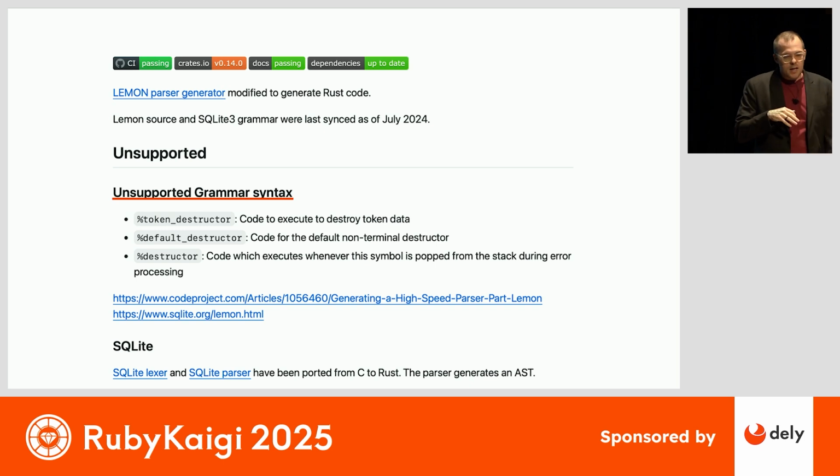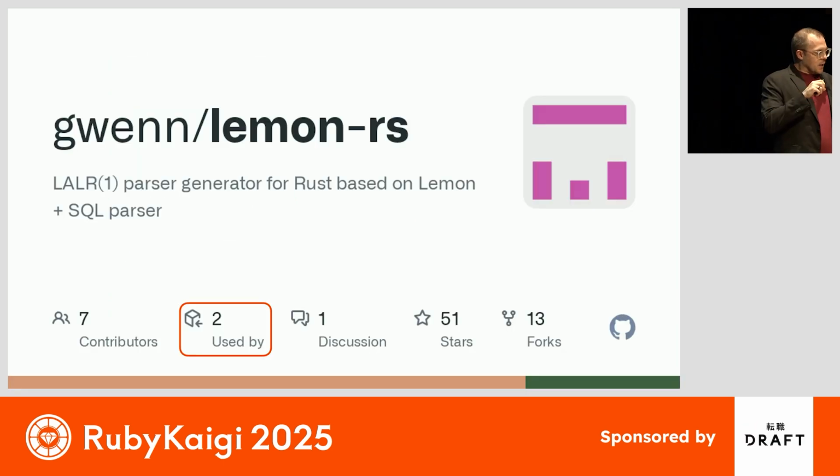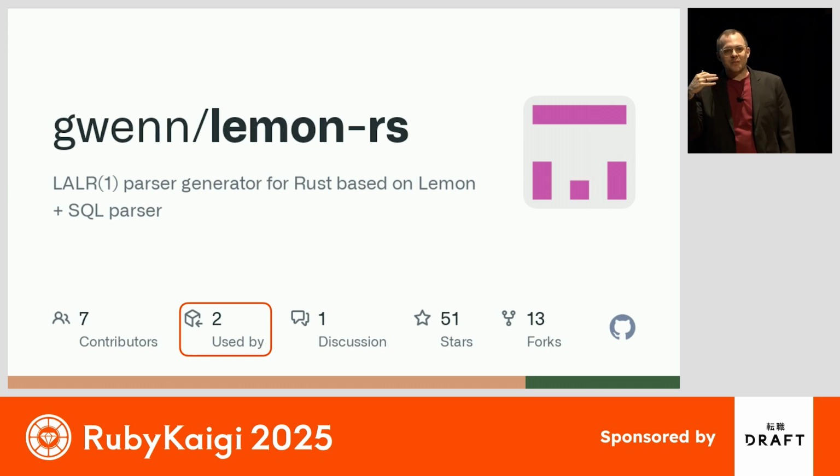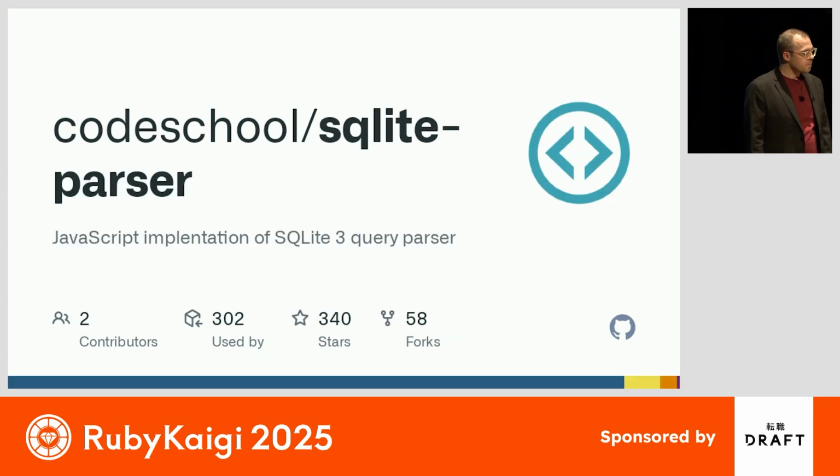The first is that not every grammar declaration is supported. And the second, even bigger one, is that it regularly panics. So it is unable to be this foundational tool for the ecosystem to build on top of, as we can see in the number of projects that are using it.